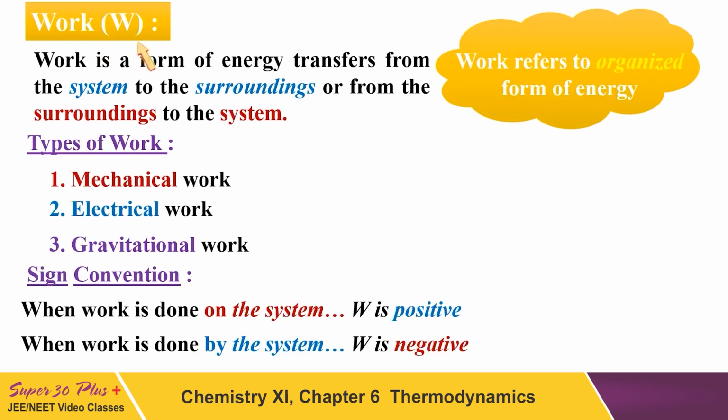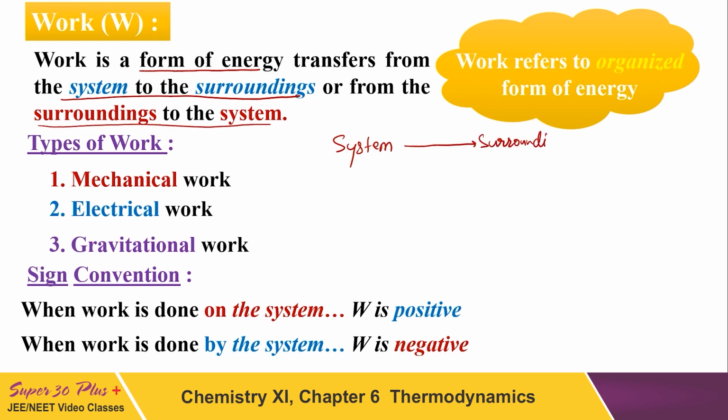Next one is work. Students, what is work? Work is also a form of energy which is transferred from the system to the surrounding, or from the surrounding to the system. So work is a kind of energy which is transferred either from system to surrounding or surrounding to system. This is work, and it is an organized form of energy. Heat was the random form of energy, and this is the organized form of energy.